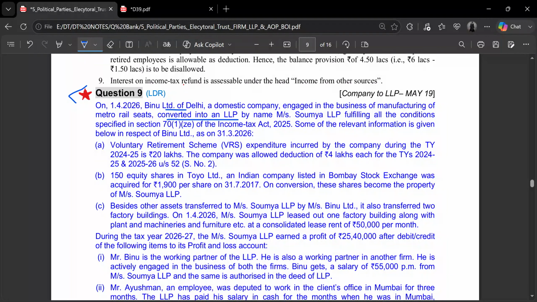Fulfilling all the conditions under section 71ZE. Some of the relevant information as on 31st of March 2026 is as under. This is a question of the PGBP chapter, but it covers various concepts at once.